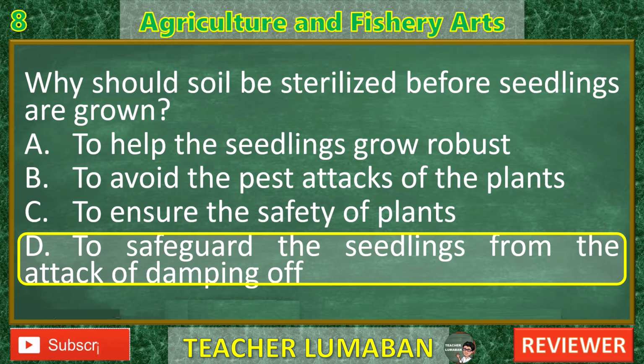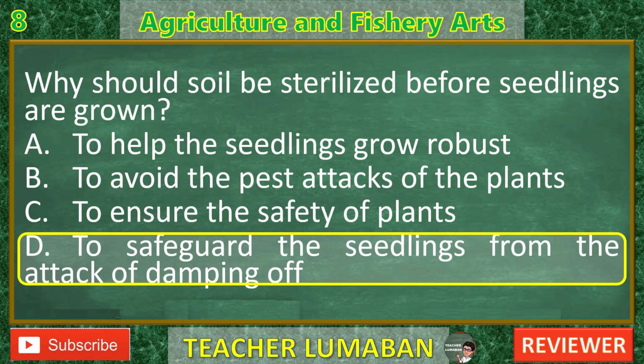C. To ensure the safety of plants. Too vague. This is a broad and unspecific reason. It doesn't clearly address what threat is being avoided. D. To safeguard the seedlings from the attack of damping off. Correct. Damping off is a common and deadly fungal disease affecting seedlings. It causes them to rot at the base and collapse shortly after germination. Soil sterilization kills the fungi, like Pythium, Rhizoctonia, and Fusarium, that cause damping off.